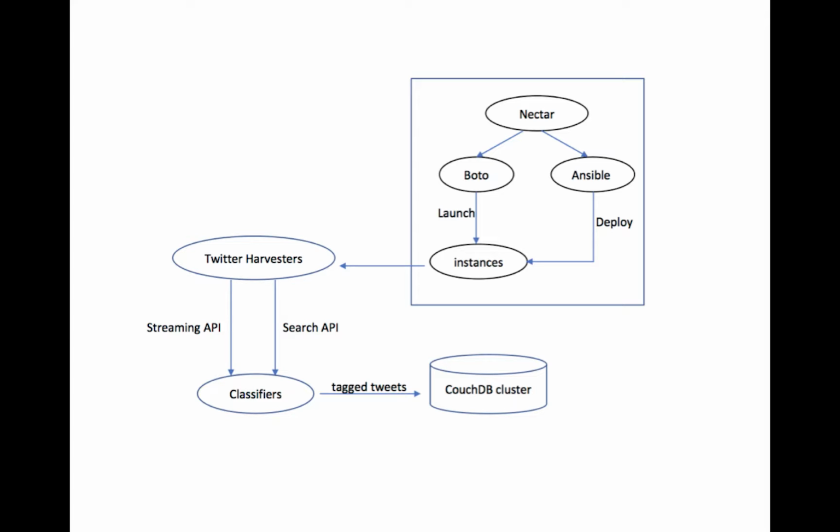Firstly, there's a brief introduction to our system architecture. Our project takes advantage of the Nectar Research Cloud to deploy our system. We use both stream and search APIs to harvest our tweets before putting them into CouchDB. Sentiment analysis and scenario classification are carried out to add tags to received tweets for further analysis.